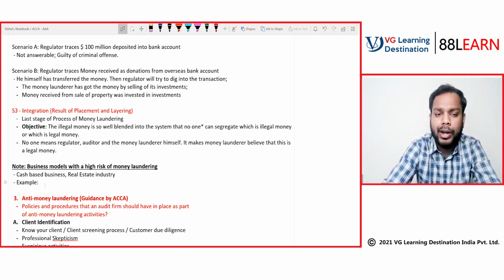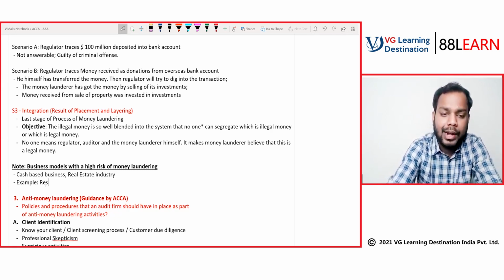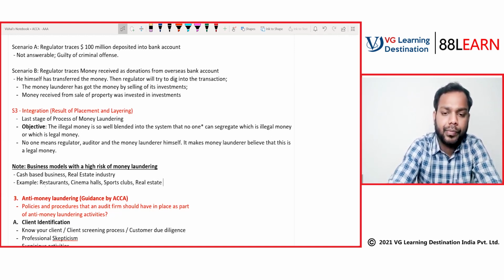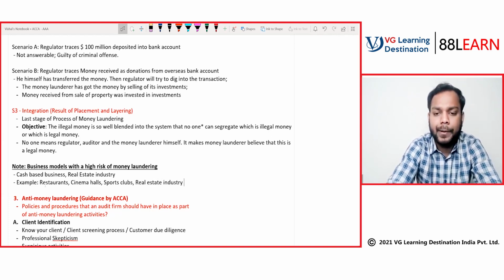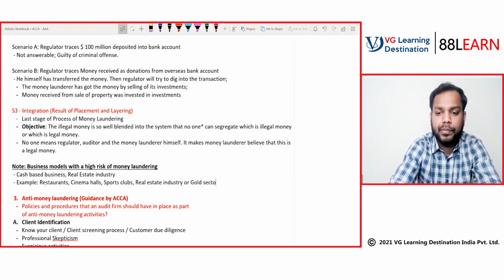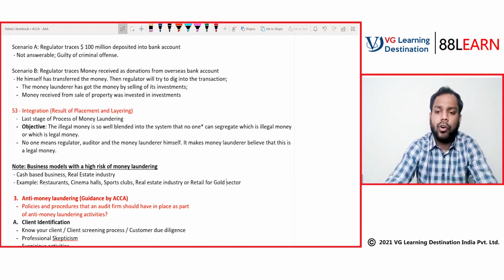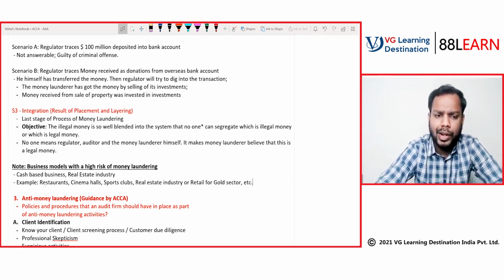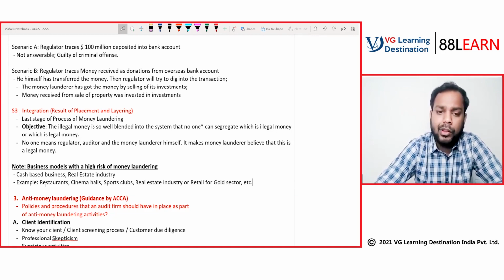So the examples of business models where there is a high risk of money laundering are cash-based businesses, like restaurants, cinema halls, sports clubs, the real estate industry, or the gold sector, retail for gold. Very good answer given. The list is not complete and cannot be completed. It's just an illustrative list that I'm giving, of all these types of business where cash is involved.